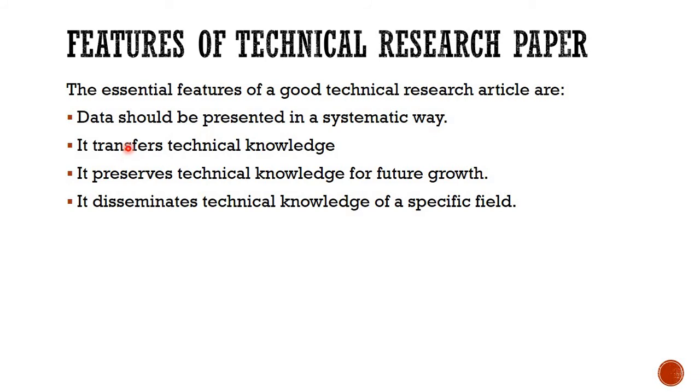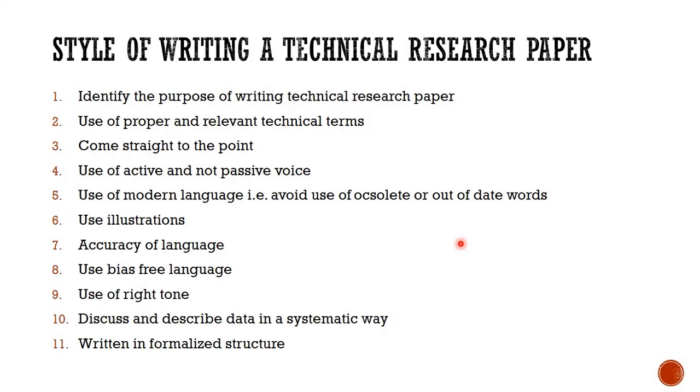Of course, if you are writing on a particular subject, that means you are going too deep into this and getting the detail, and therefore you transfer the technical knowledge, because whatever you have found, you write in the research paper for others who can see what new insight an author has. It preserves technical knowledge for future growth, which is very helpful. It disseminates technical knowledge of a specific field, because it is the work of a specific area. So that is why I am talking about a specific field.